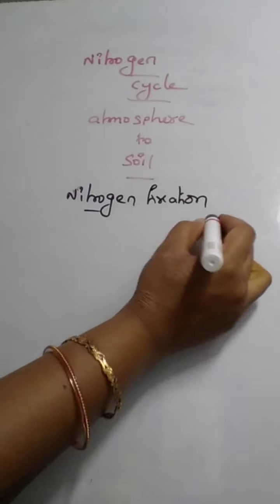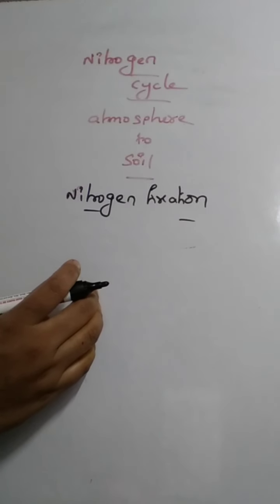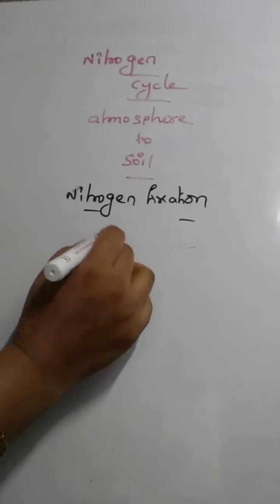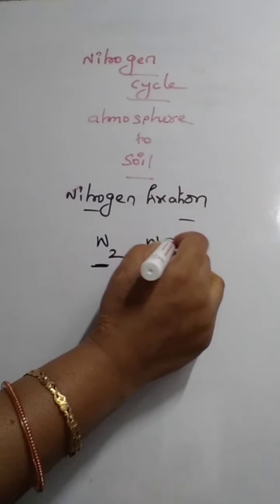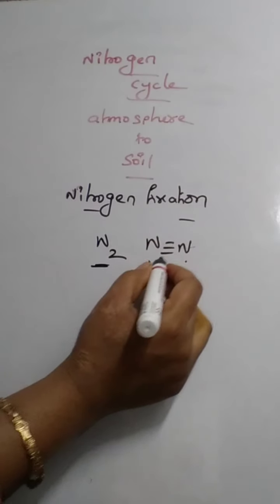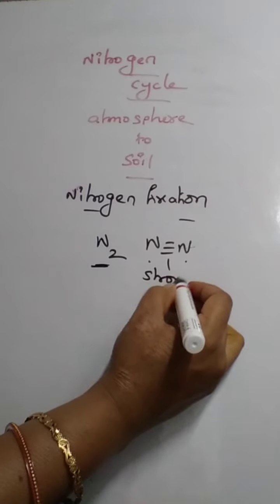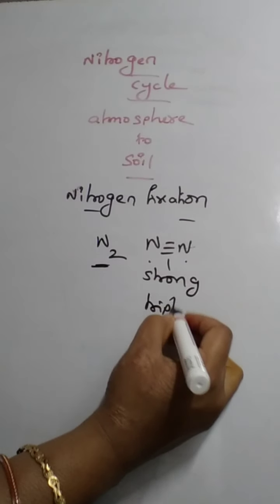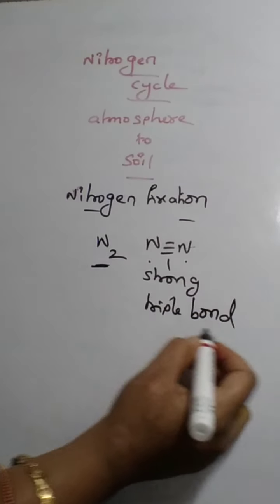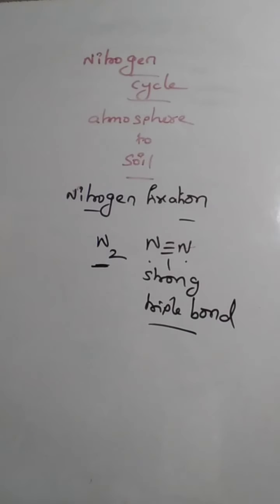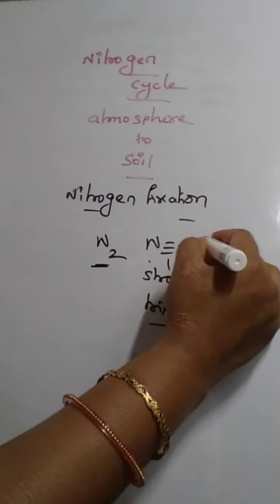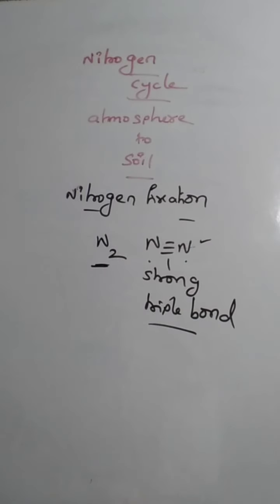Actually, in the atmosphere, the nitrogen is in the form of dinitrogen, and the two nitrogens are bound together with the help of a strong triple bond. Breaking this triple bond is a very hard, very difficult process.